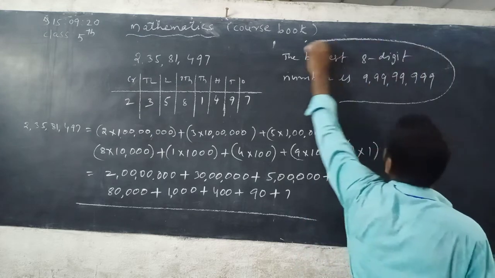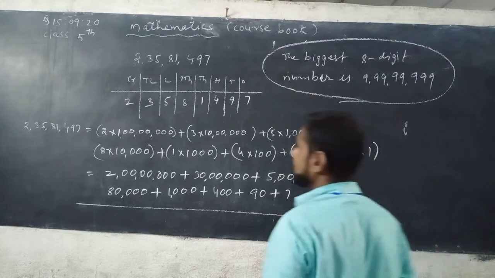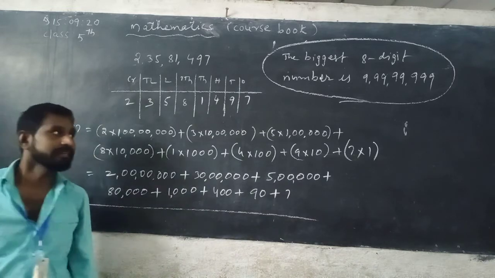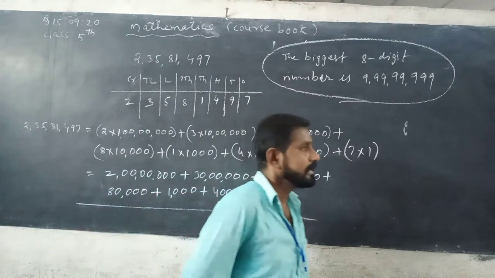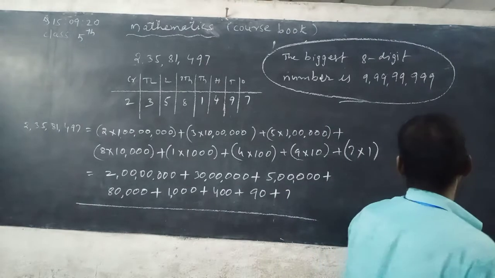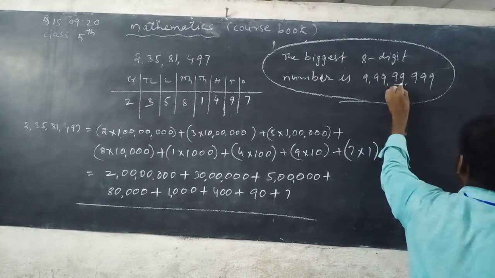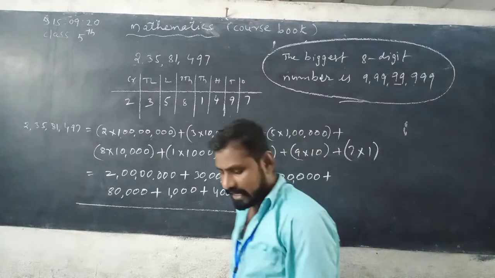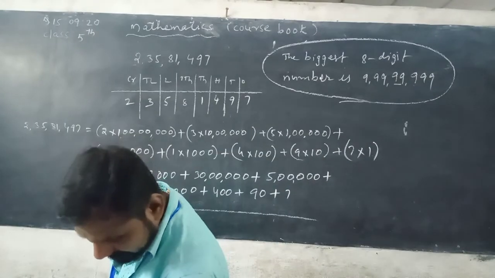This is the biggest 8-digit number. Biggest 8-digit number is 9 crore 99 lakh 99,999. Okay. See here, page number 14.